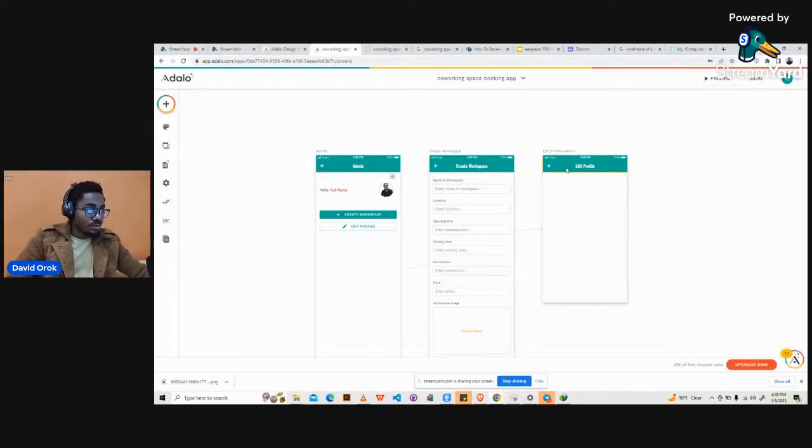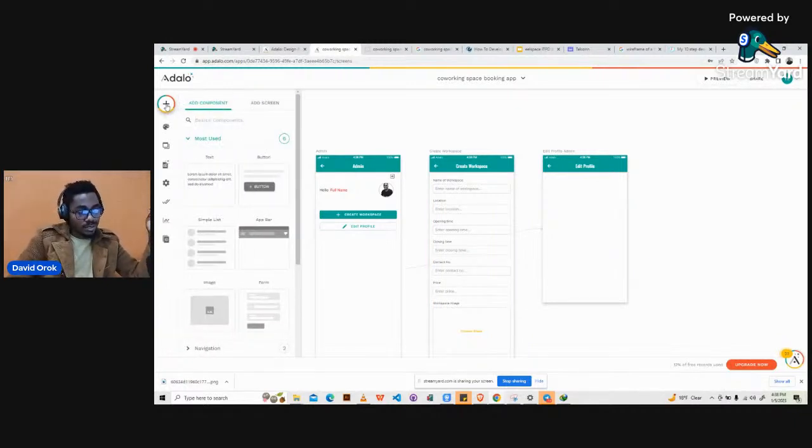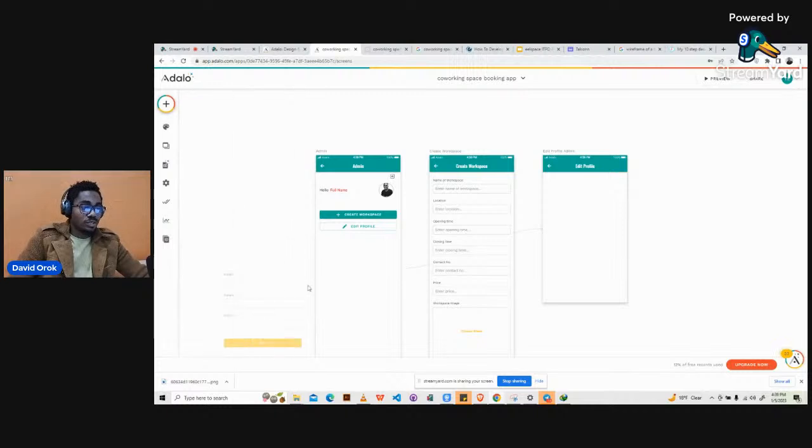Okay, so edit profile. Now, for us to be able to edit profile, we need a form that will be able to collect the details that are found in the database, so that we can edit them. Okay, so for us to do that, we will come to the components section here. Then we click on form. It will just follow our mouse cursor, and then we will just drop it here.